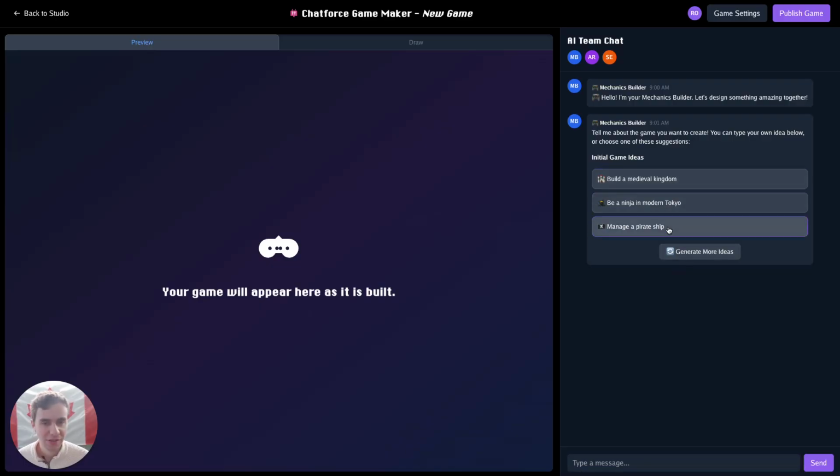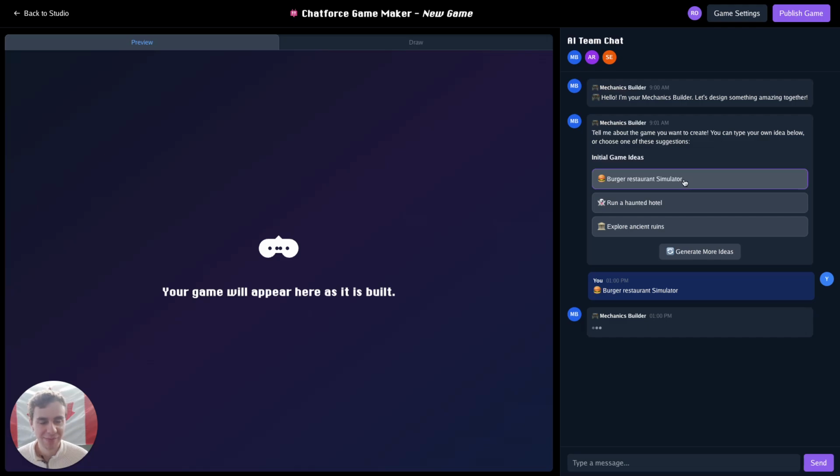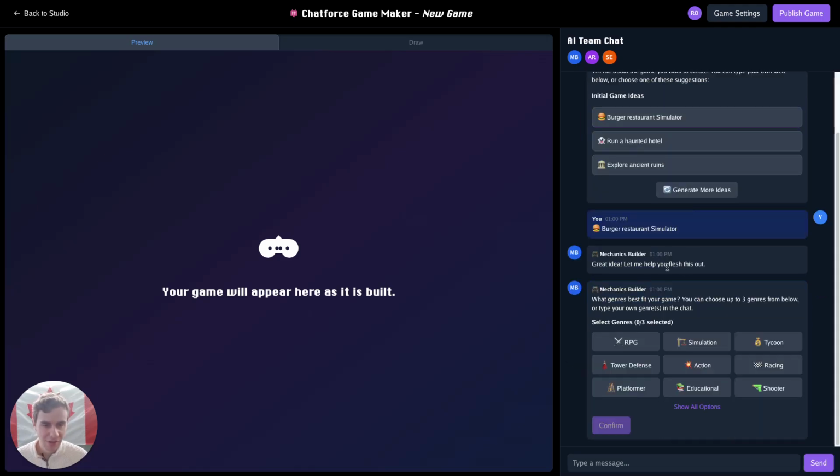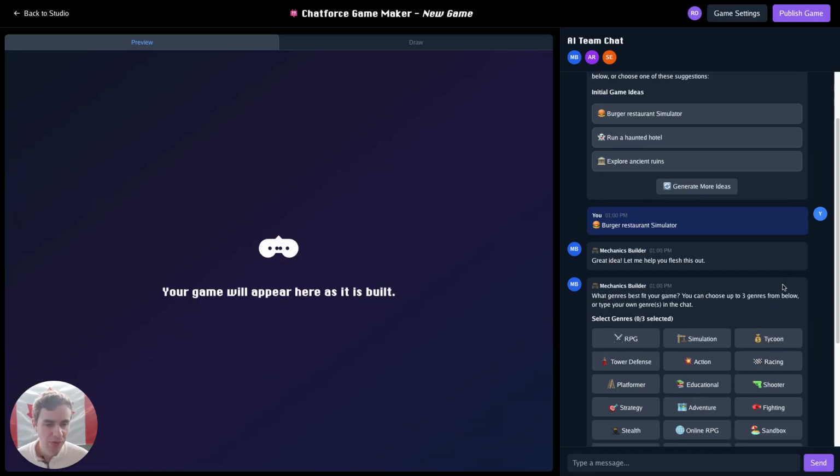So I could make a game where I manage a pirate ship, a game where I play as a cat. I'll go with this burger restaurant simulation idea that it has here. Feeling particularly hungry today, so this seems like a good game to make. So now I'm being asked more questions about this idea. The mechanics builder is asking me what genres would fit my game well. Let's see what it's proposing here.